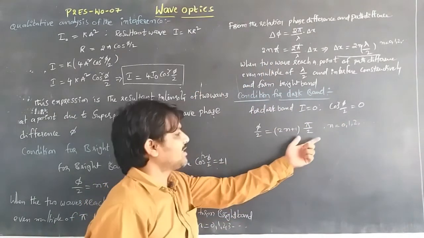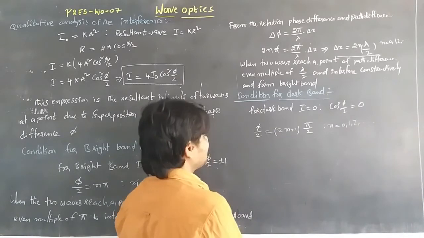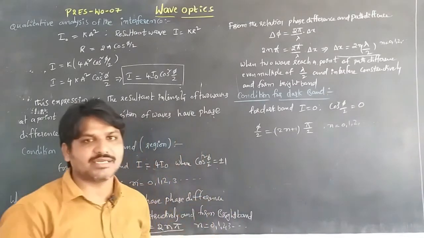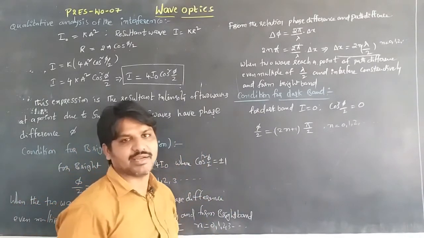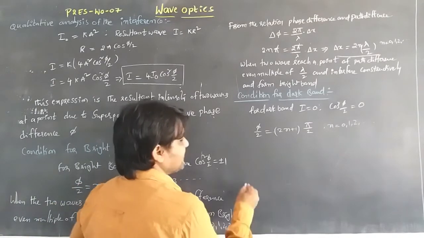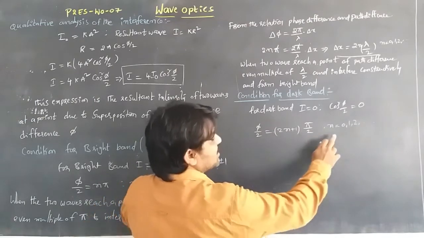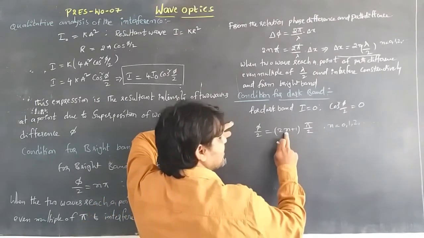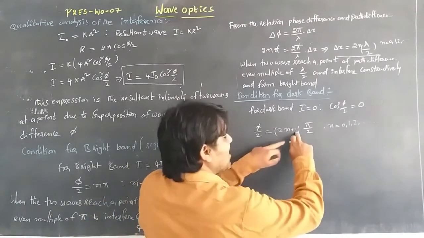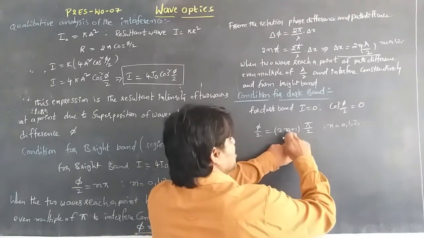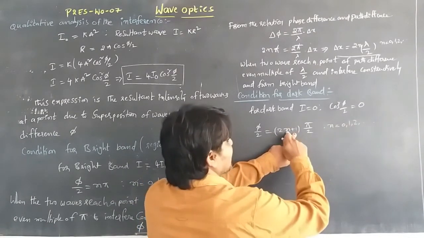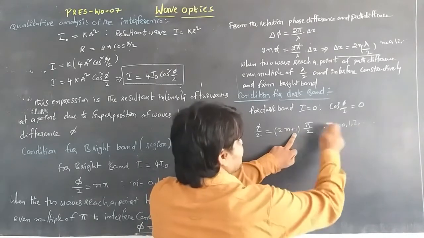Here, the phase difference when the two waves reach a point will be an odd multiple of pi by 2. Odd multiple means whenever we substitute 0, we get 1, which is an odd number. Then if we substitute 1, we get 3 pi by 2, and if we substitute 2, 5 pi by 2.